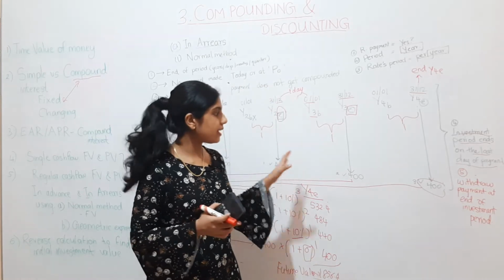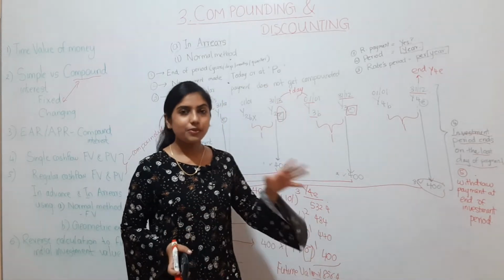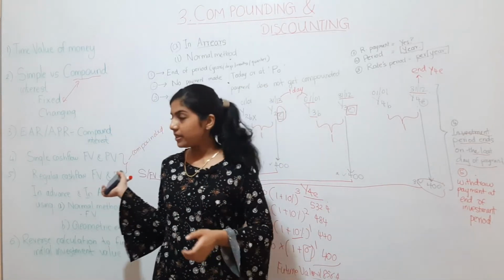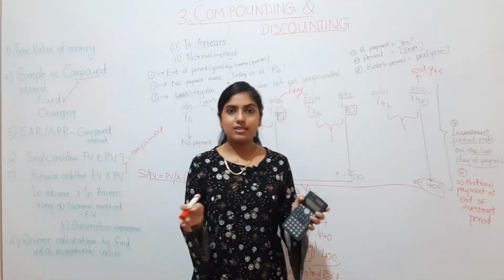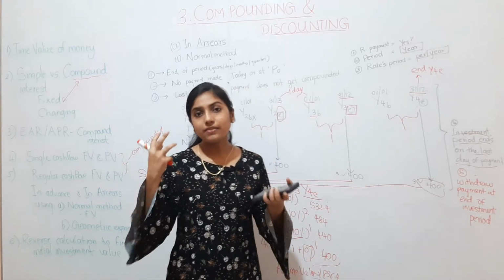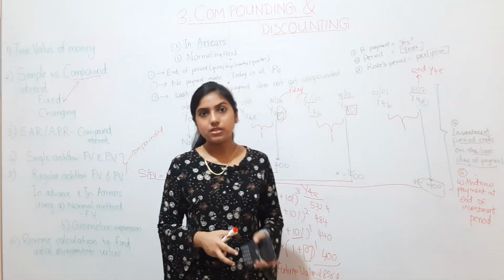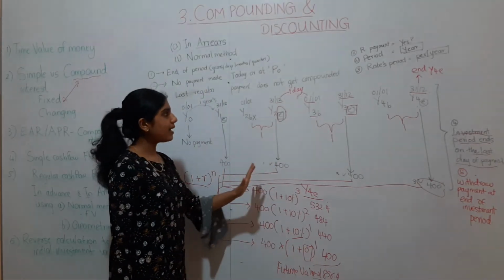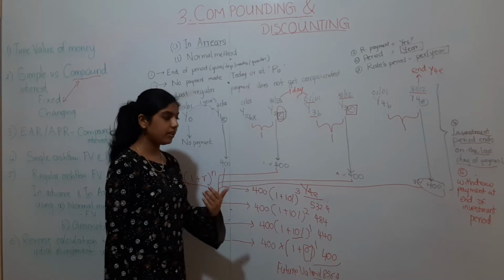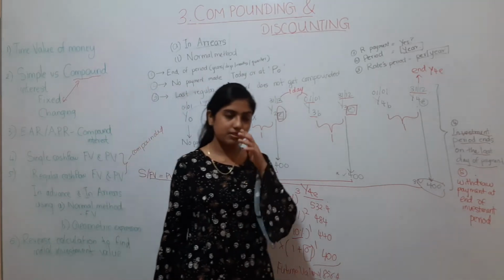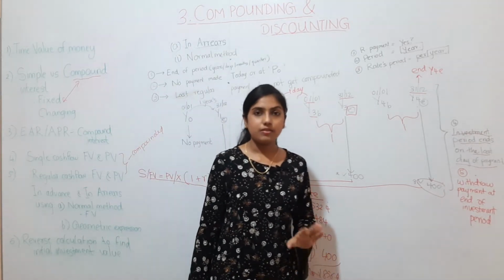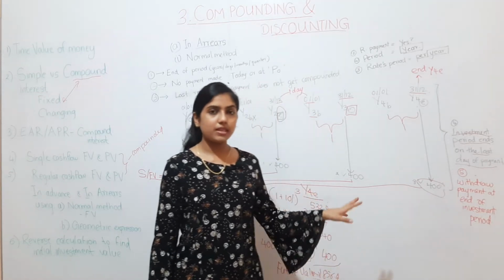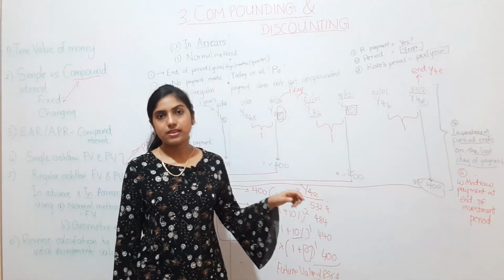Once you understand this concept, doing it via the next method, geometric expression, is super easy because you have the idea in your mind. So nicely absorb this concept so that you can answer any question, because this is the theory, and this is where people make mistakes if they don't understand the logic.